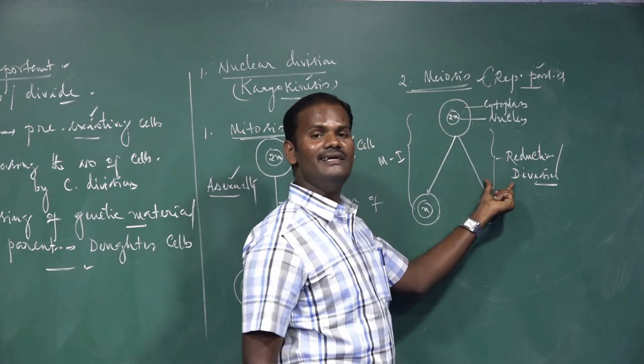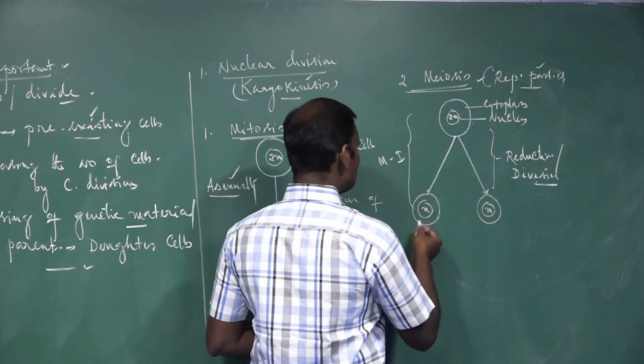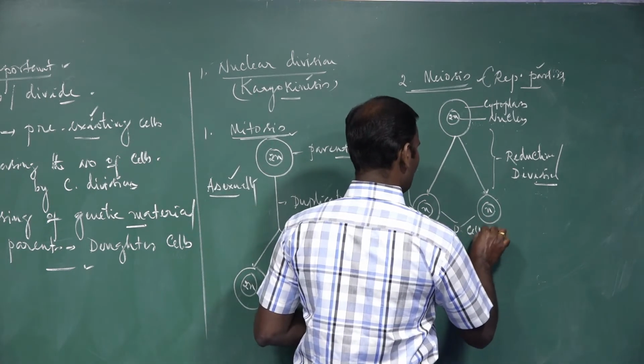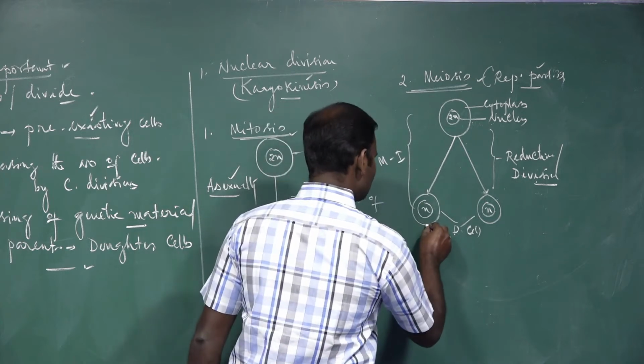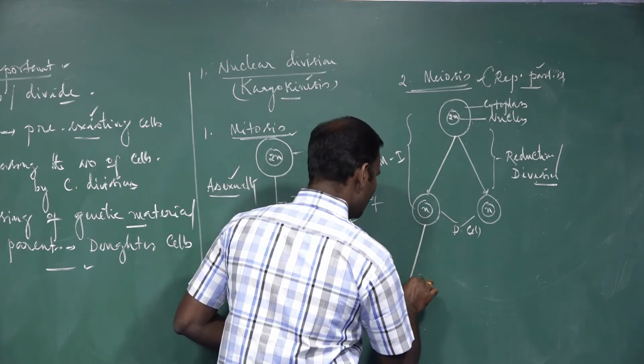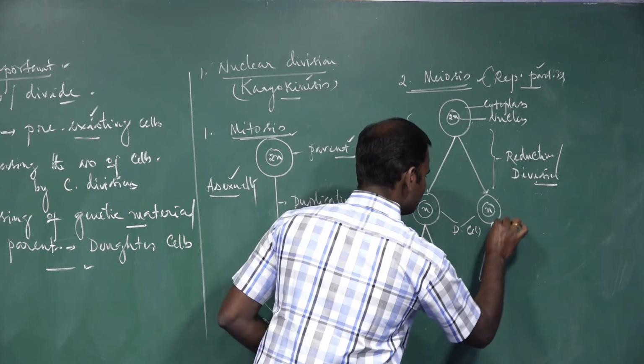These processes are called reduction division. Second, meiosis 2 takes place in the daughter cells. You know that meiosis 2 is also called mitotic division.